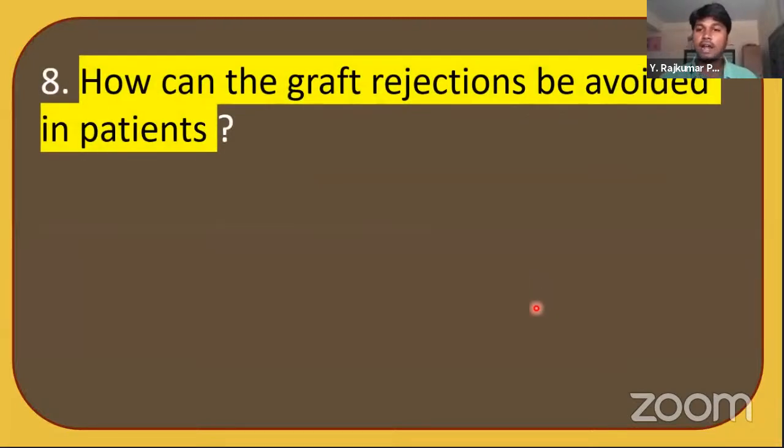How can graft rejections be avoided in patients? Graft rejection means what? If any person is undergoing organ transplantation, suppose a person requires an organ like a kidney, and a donor is donating it, then when transferring the organ into the patient, sometimes the organ transplantation fails. The failure of organ transplantation is called graft rejection. Okay, how can it be prevented? Let's see.